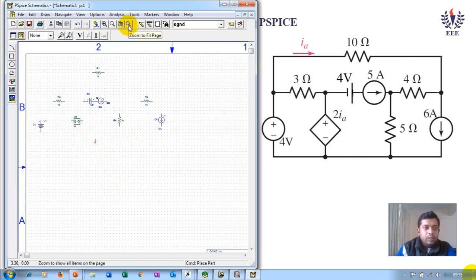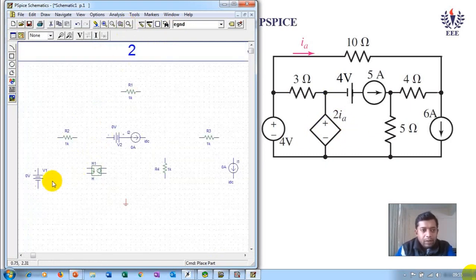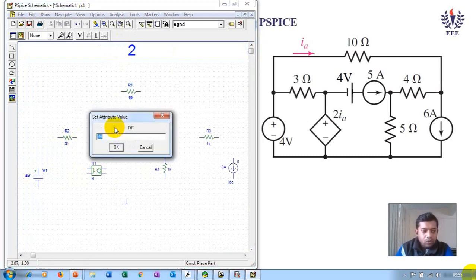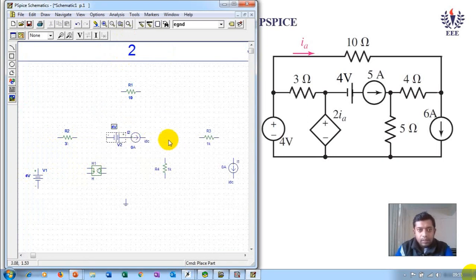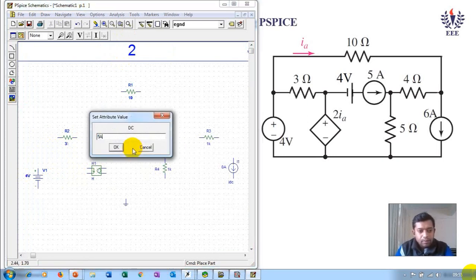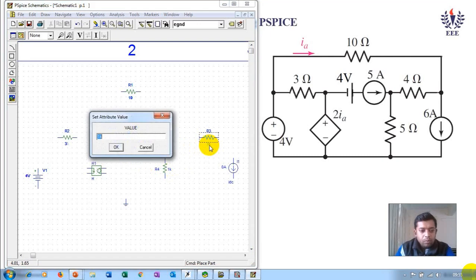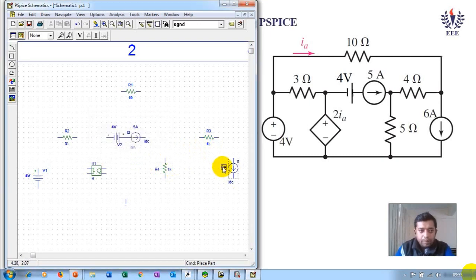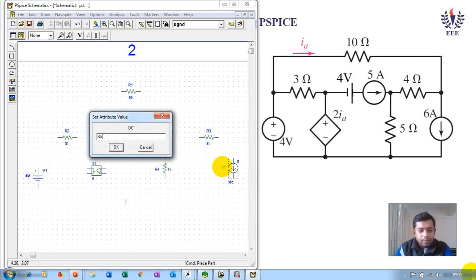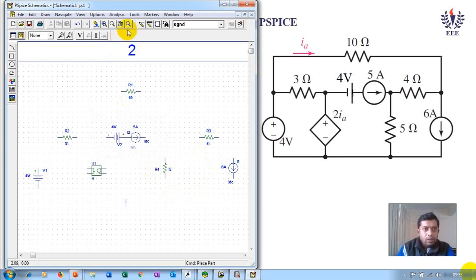Let us zoom in to fit page. Then let us set their values. This voltage is 4 volt. This is 3 ohm. This is 10. This is 4 volt again. This is 5 ampere. You can move your values to the top. So you can show the 4 volt and 5 ampere at the top. And then this is again 4 ohm. 6 ampere. This is 5 ohms. Now we have given all the data.